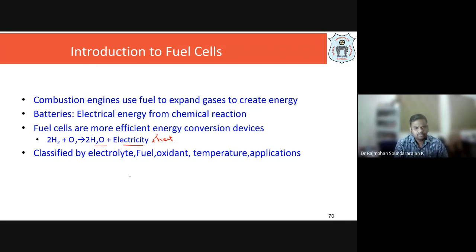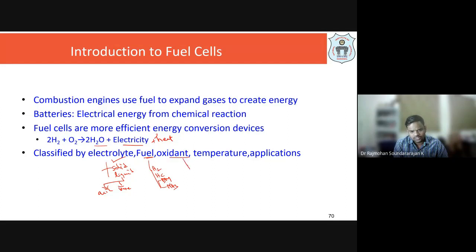So there are different types of fuel cells, and they can be classified based on the electrolyte that we are using. Either you are using solid electrolytes or liquid electrolytes. Among the liquid, whether you are going to use acid or base, we can classify them. And based on the fuel we are using, either hydrogen, hydrocarbon, direct methanol, or ammonia, it can be classified accordingly.